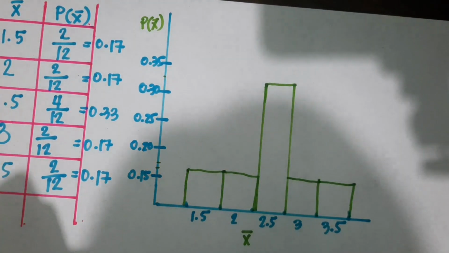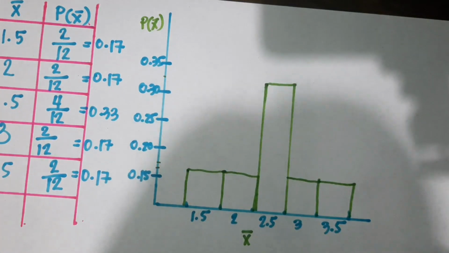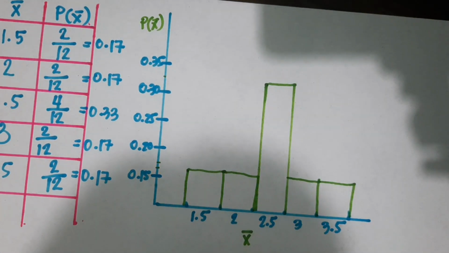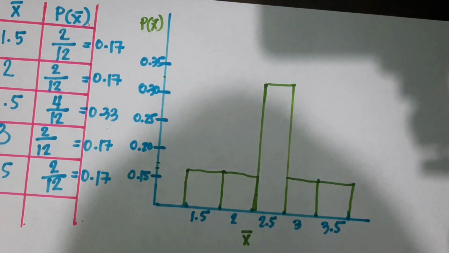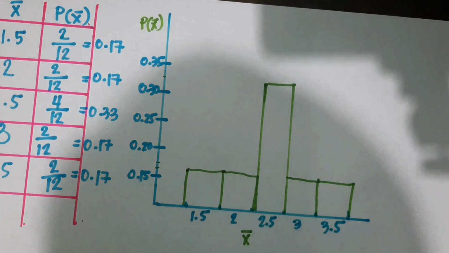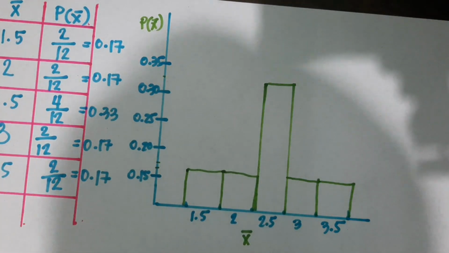So, if you can see, our graph or histogram does not approximate the normal distribution, unlike when the samples are selected with replacement.